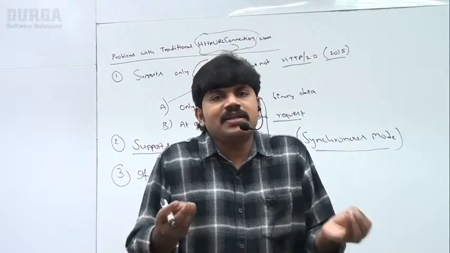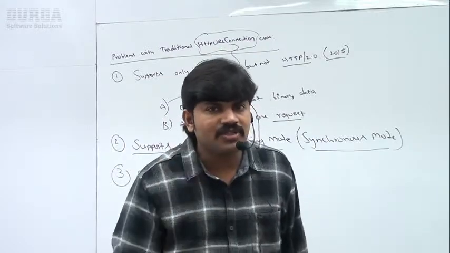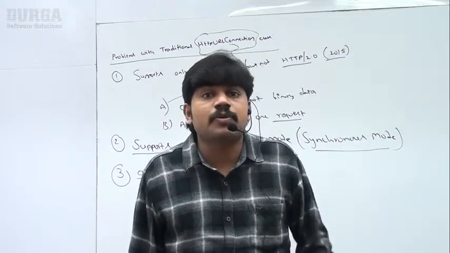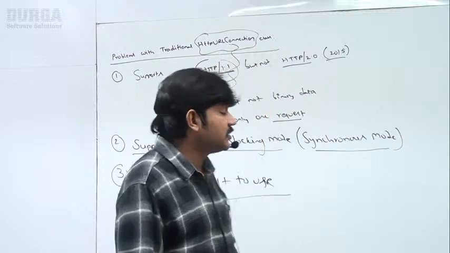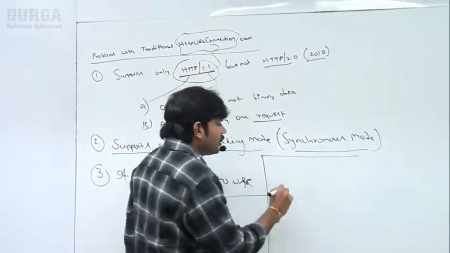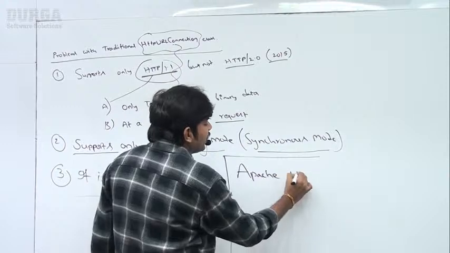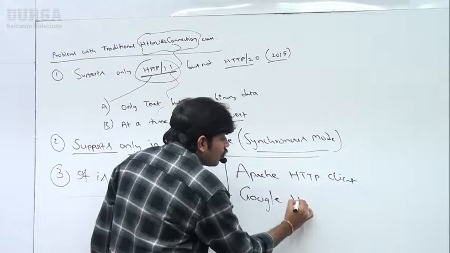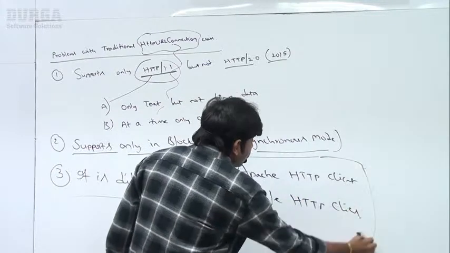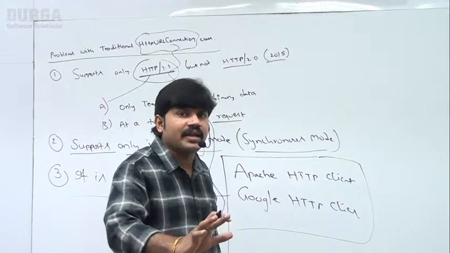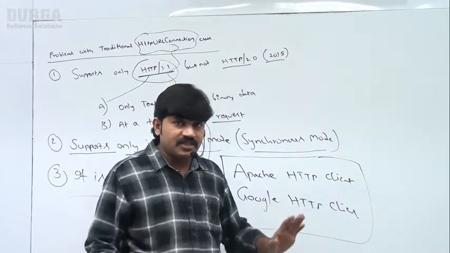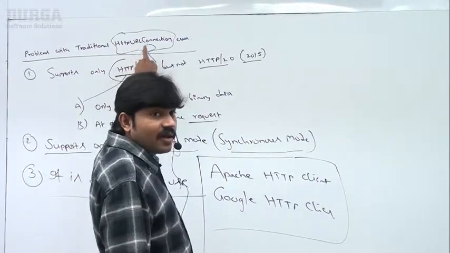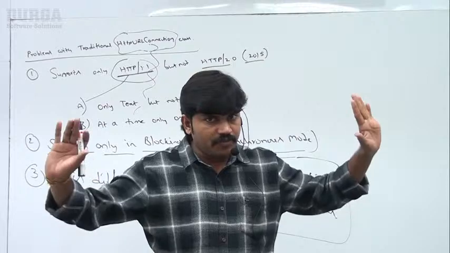Because the inbuilt HTTP client provided by Java was not that useful. That's why slowly worldwide programming experts started using third-party HTTP clients. Do you know the most popular third-party HTTP client? Apache HTTP client. Are you getting? Apache HTTP client. Next and after that, Google HTTP client. Most of the Java programmers already migrated to these HTTP clients in their Java programs, because the inbuilt HTTP client provided by Java, HttpURLConnection, was not up to the mark. Are you in a position to understand, right?